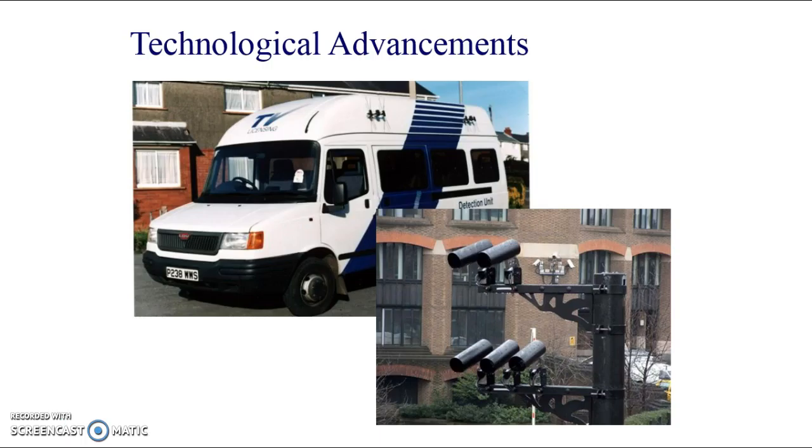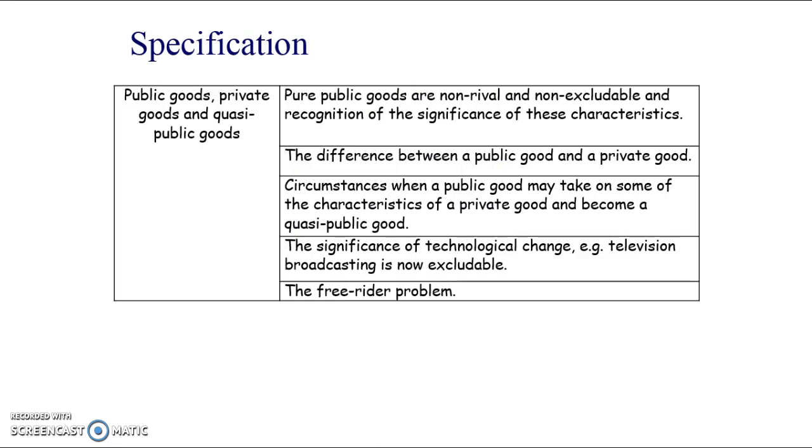Like, you know, we've always had toll roads, and, you know, go back to the Romans and they had toll roads and things like that, but never something as kind of big as London or the size of the congestion charge zone. And it's only technological advances that have meant that we can make it excludable in a practical way, because obviously you could just put up big railings and not let any cars in, but that'd be kind of counterproductive for business. So I think we've done it all there.